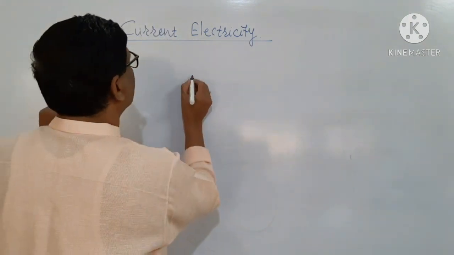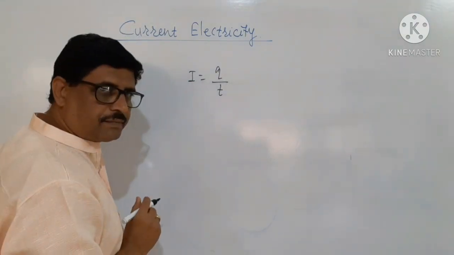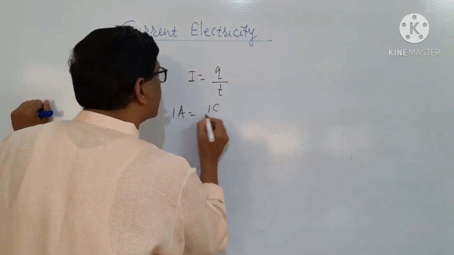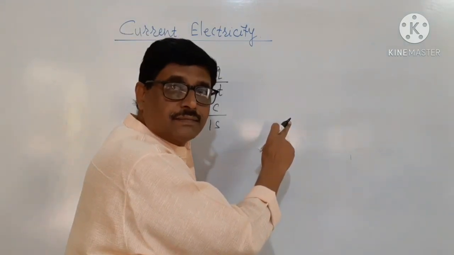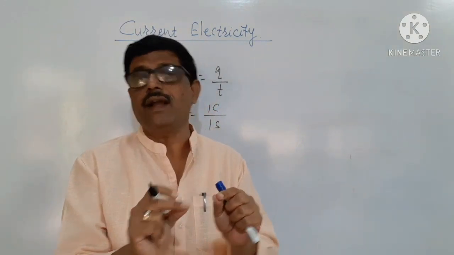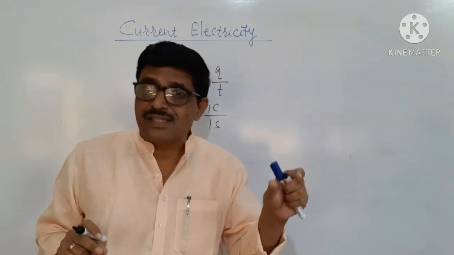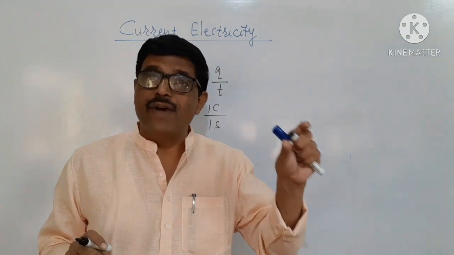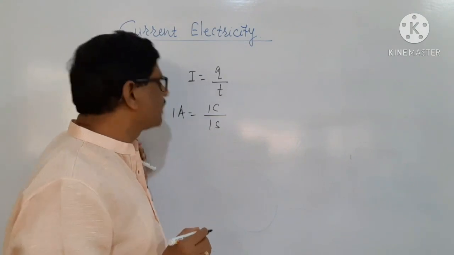This flow of charges per unit time is called current. 1 ampere current is the current in which 1 coulomb of charge crosses the given cross section of area per second. 1 coulomb of charge that passes through given cross section of area per second is 1 ampere current, and 1 ampere is equal to 1 coulomb per second.